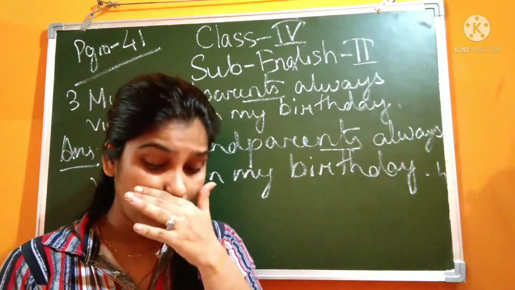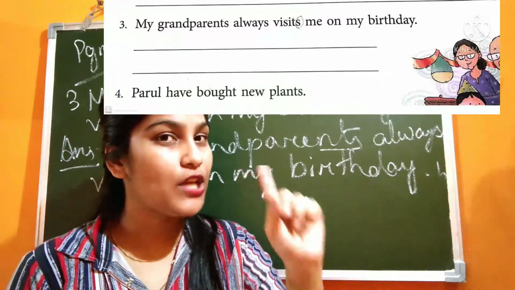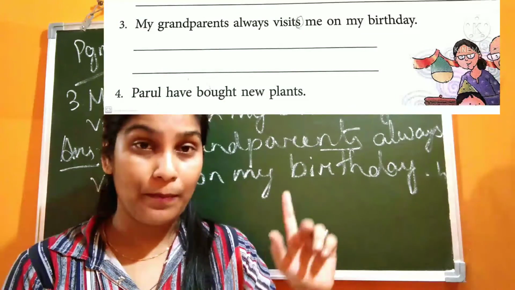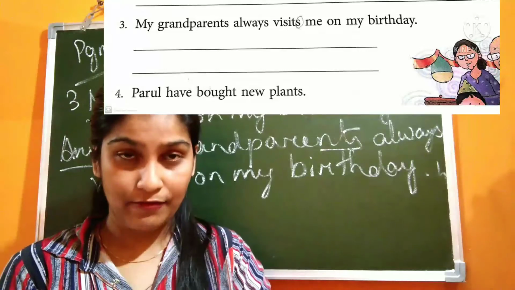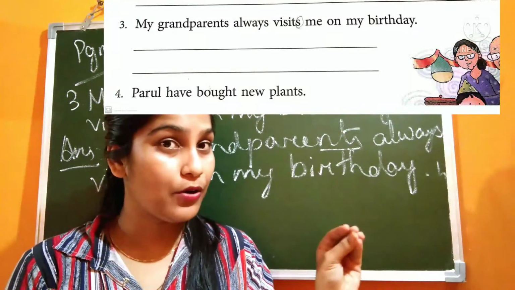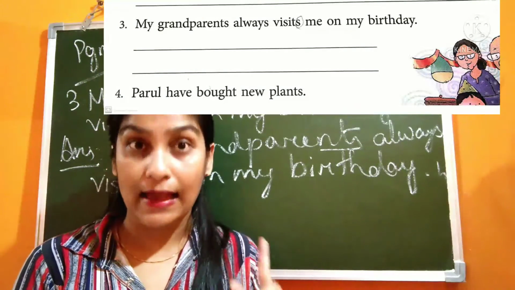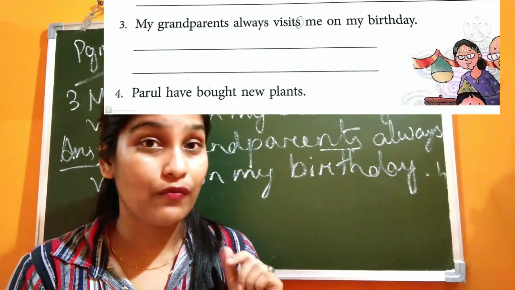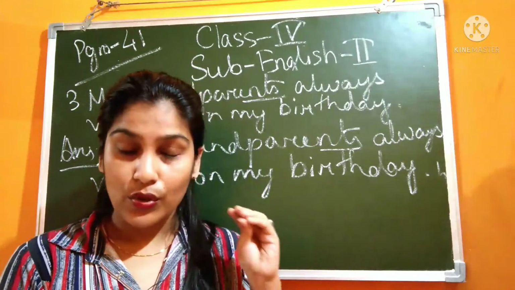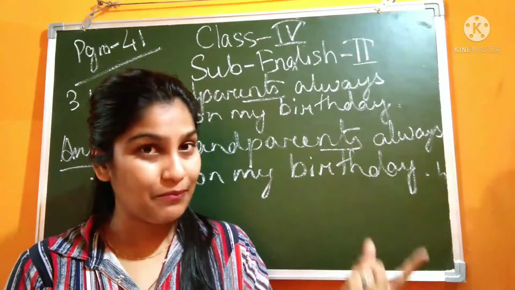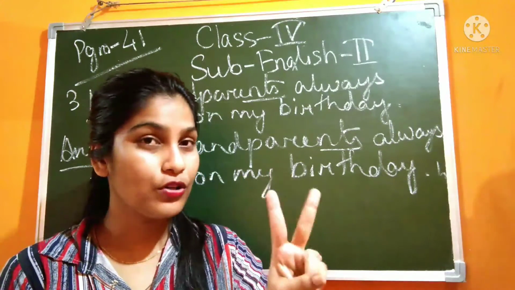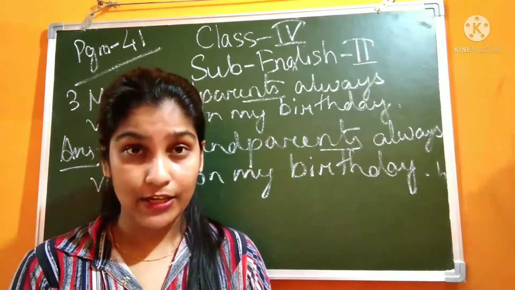So in a similar way, you will do the remaining ones. What you have to check is, you will check first the subject, like number 4, Parul. So you will check first the subject and after that the verb, like have is there. We know that with Parul, one person, we never use have. We use what with he, she, it? Has. Right. So in a similar way, you have to do the remaining ones. What will you check? The subject and the verb. Both you will check and you will correct it in your book.